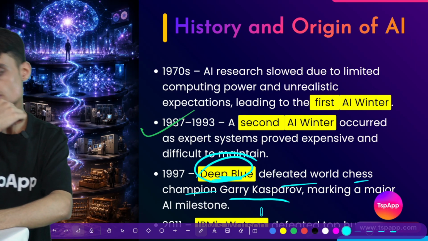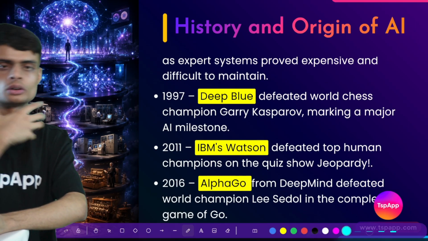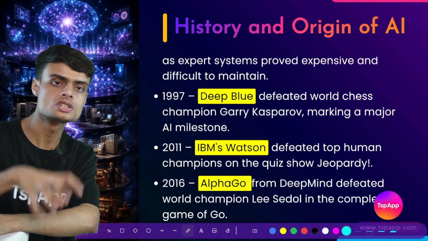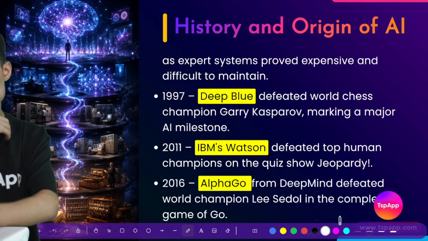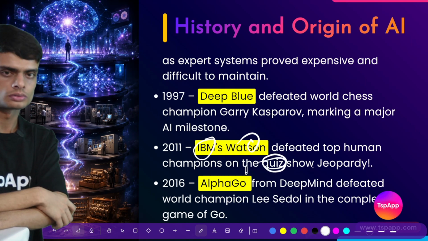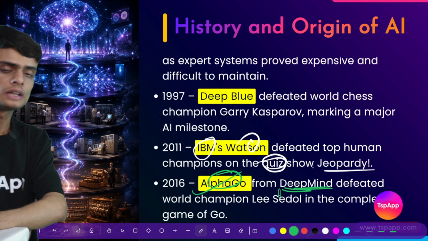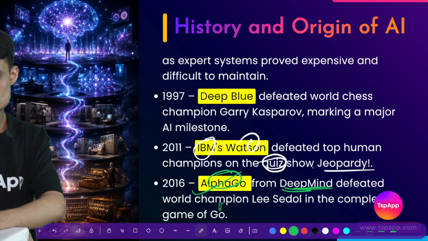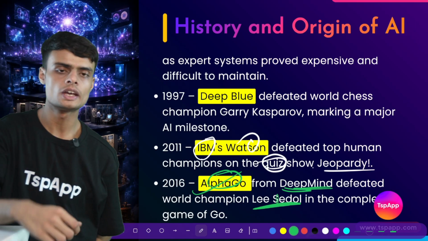So this was the person who was defeated by an AI. It became great news in the whole world that a machine is able to defeat a human. Then the series continued with IBM's Watson defeating humans in a quiz show called Jeopardy. Then AlphaGo, an AI created by DeepMind, defeated Lee Sedol in the game of Go.